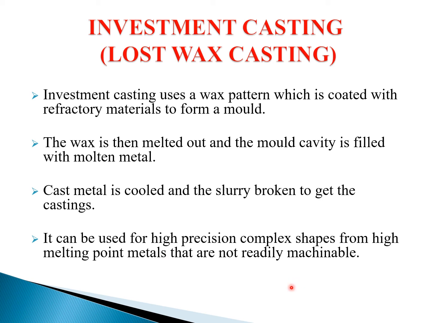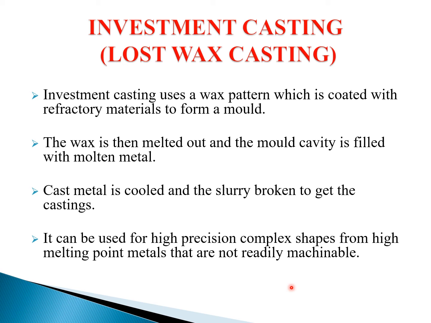By using these wax patterns, for example candles: in one packet of candles there will be 10 candles. If we want to manufacture so many small objects like that, we cannot use big casting processes. That's why they use small casting processes like investment casting, and they manufacture these candles using wax patterns. In that, there is no wastage of extra parts.